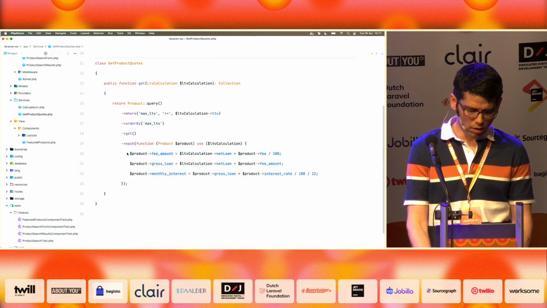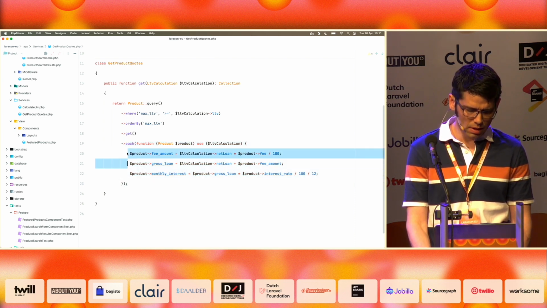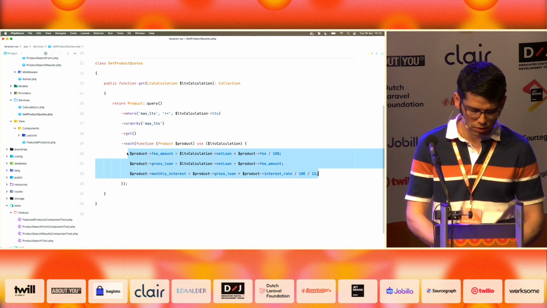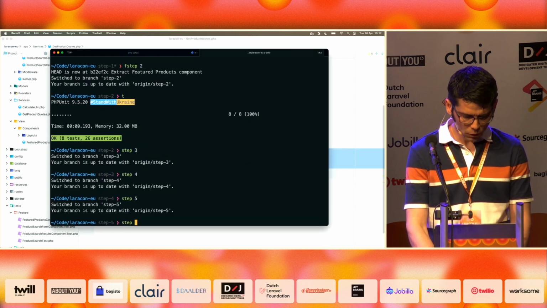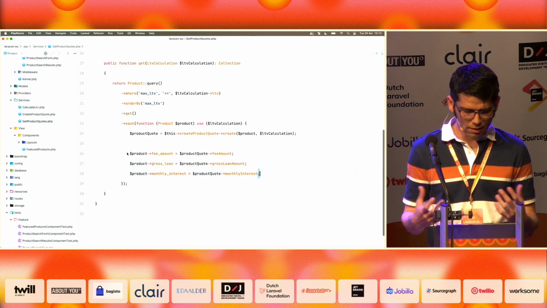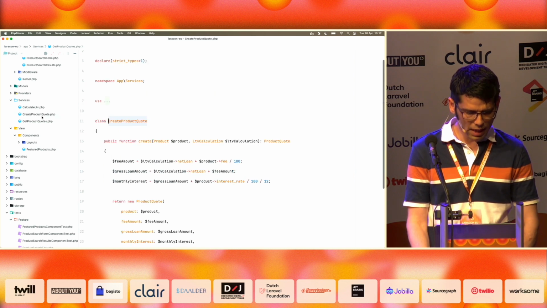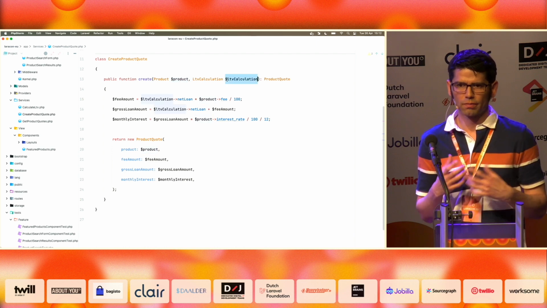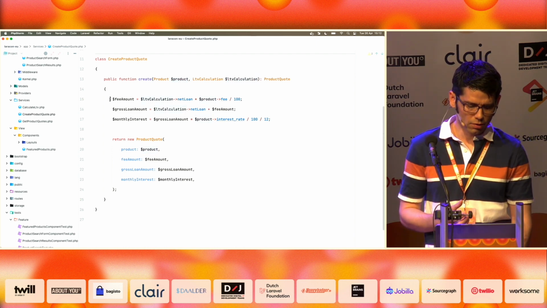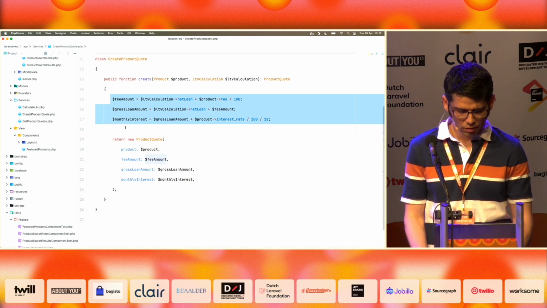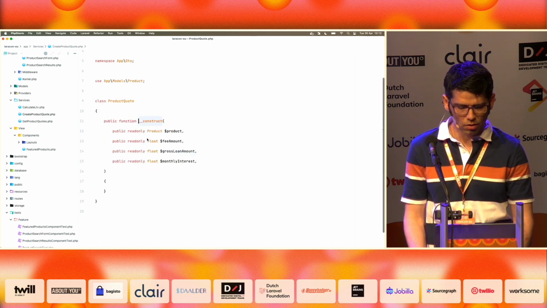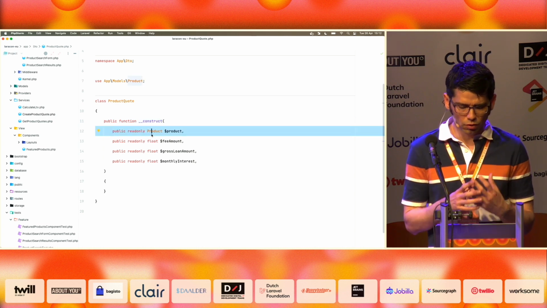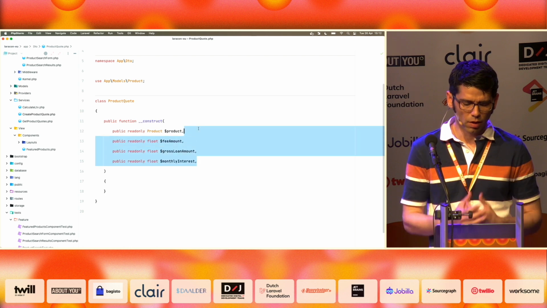We can go a little bit further, of course, and again, we shouldn't need the database to test these calculations, especially if we have more than 3 calculations. So in our next step, I have created another service called createProductQuote. This service takes a product and the LTV calculation, it performs these calculations, and it returns, you should guess it by now, another DTO that is called product quote. That DTO will wrap the product, and it will have the results from the calculation.